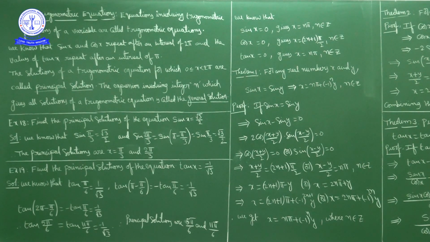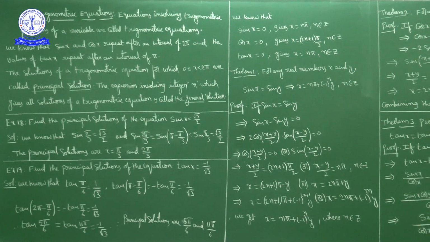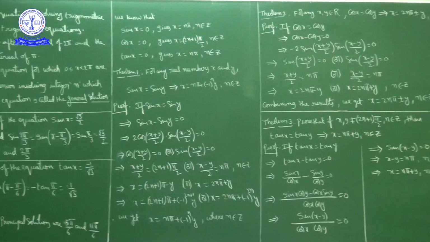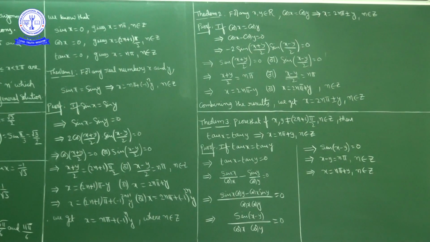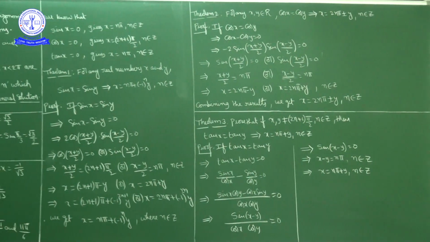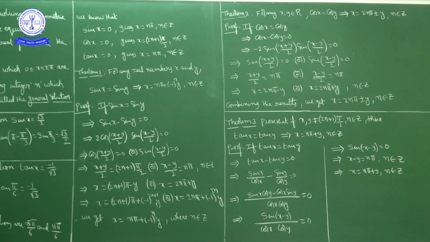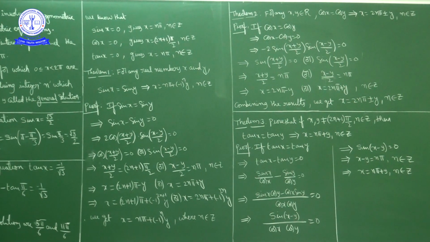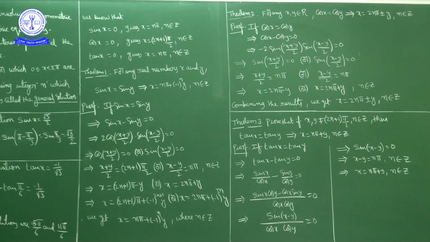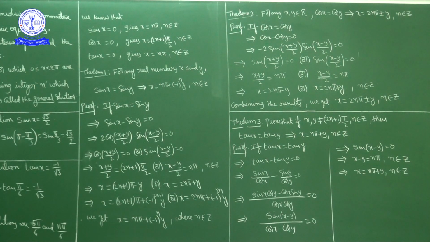Next. Here we have sin x equal to 0, cos x equal to 0 and tan x equal to 0. For these we'll write general solutions now. Now sin x equal to 0. Sin is 0 whenever x is an integral multiple of pi.